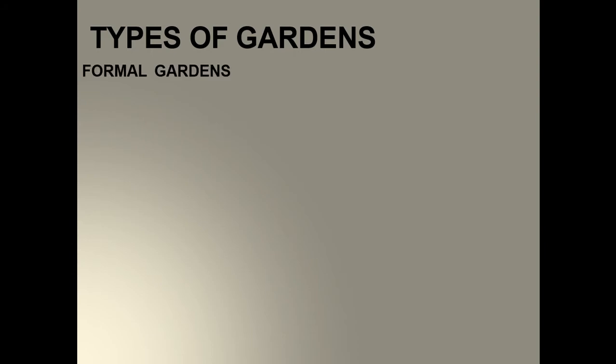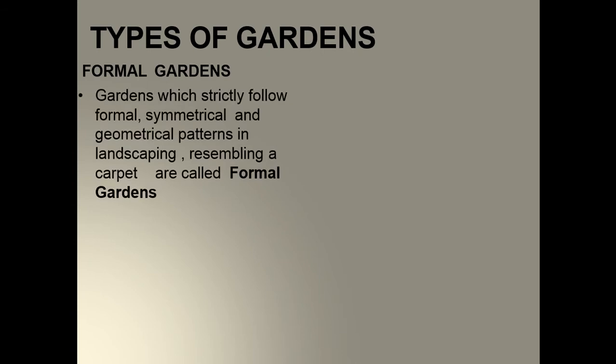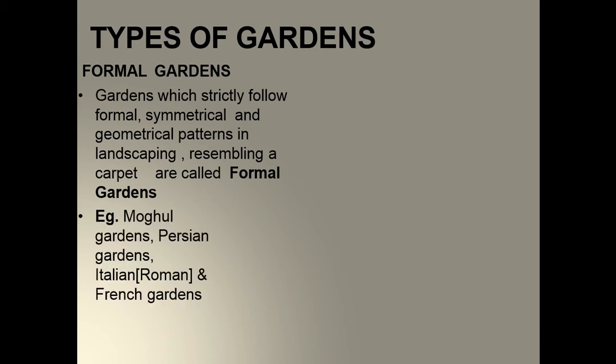Gardens basically are formal gardens. These are the gardens which strictly follow formal, symmetrical and geometrical patterns in their landscaping, and it resembles a carpet laid over the land, and that's why it is called formal gardens. Examples of formal gardens are Mughal gardens, Persian gardens, Italian or Roman gardens, and French gardens.